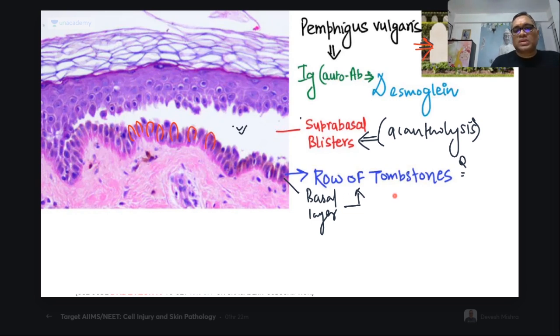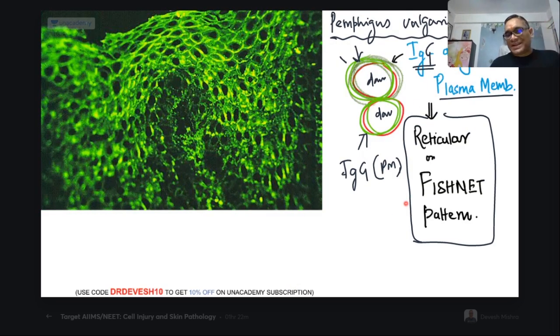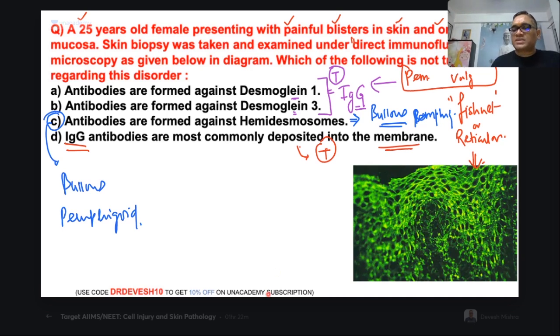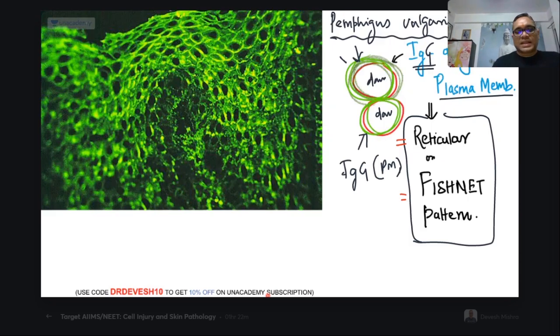IgG antibodies are formed against desmoglein, both 1 and 3. This point also we have to keep in mind, right? So suprabasal blister, antibodies against desmoglein 1 and 3, row of tombstone appearance on histopathological examination, and fishnet or reticular appearance on immunofluorescence microscopy: the diagnosis is pemphigus vulgaris. So the answer is C.